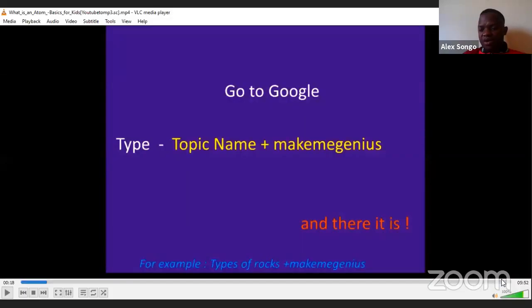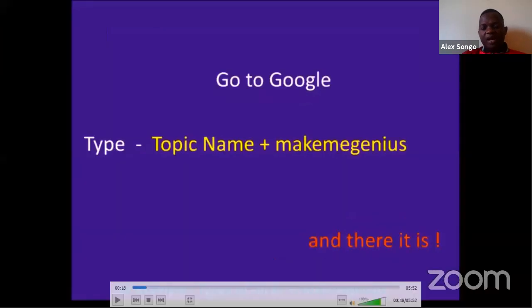Okay, there we go. Let me open the volume. Okay, it was muted before. Let me enlarge the screen.